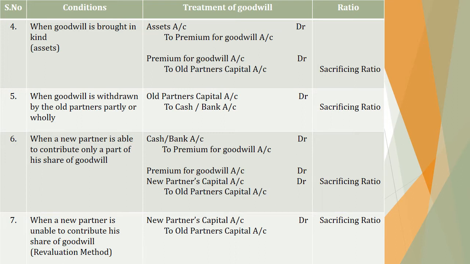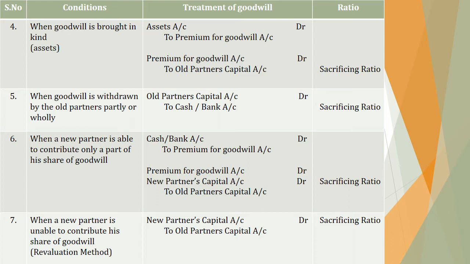Next, the sixth one, when a new partner is able to contribute only a part of his share of goodwill. It means he is supposed to bring some amount of goodwill, but he can bring only a part. Suppose he is supposed to bring 20,000, he can bring only 5,000 or 2,000 or 10,000, and the remaining amount he cannot bring. So the entry is: Cash account debit to Premium for Goodwill account. Then that premium amount can be distributed to the old partners. So this entry can be made for the brought-in amount.